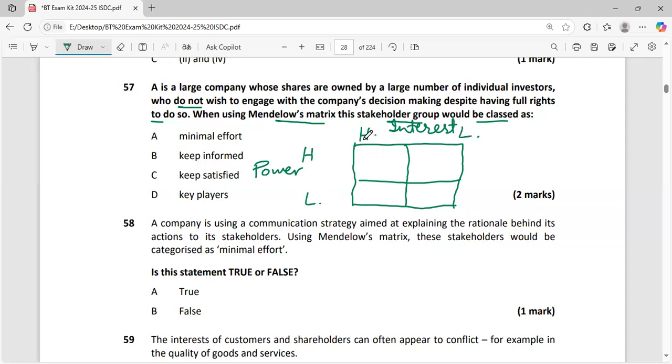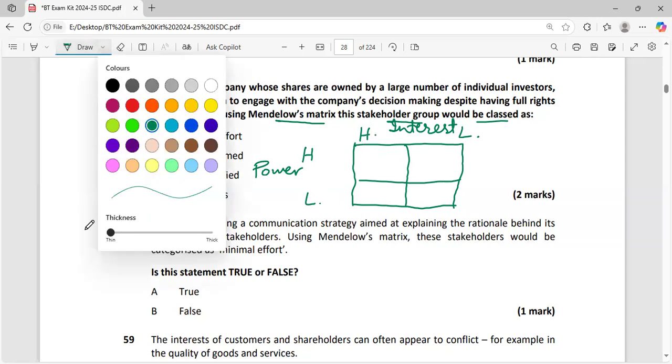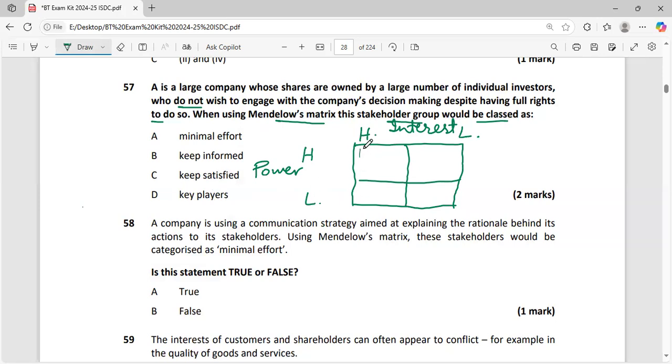If both are high, such type of stakeholders are called key players. Where we have both at a low level, low level of power and low level of interest, they are called minimal effort. We will not put any kind of effort to satisfy these stakeholders.